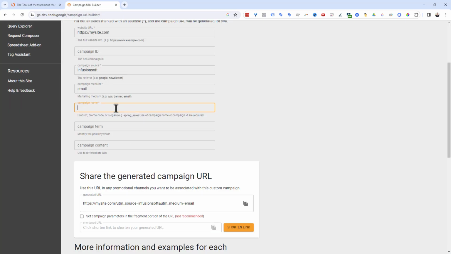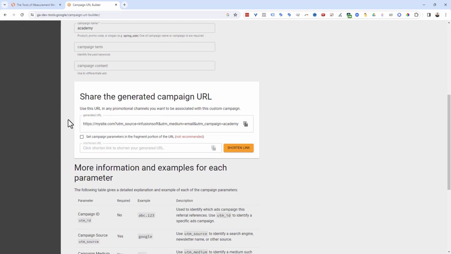So for us, if I'm sending an email from Infusionsoft for the purpose of getting someone to move through the Measurement Marketing Academy journey, because we obviously want them to purchase the Measurement Marketing Academy and get access to all those lifetime courses and everything else, well, then I will do Academy, because that's what we call it. So Infusionsoft is the source of traffic, email is the type of traffic coming from Infusionsoft, and Academy is the journey that they're on. This is why we're sending traffic to the site, so they can continue the journey through the Academy.